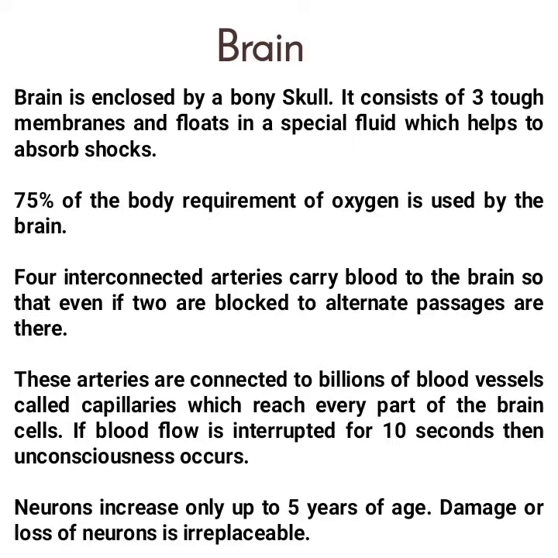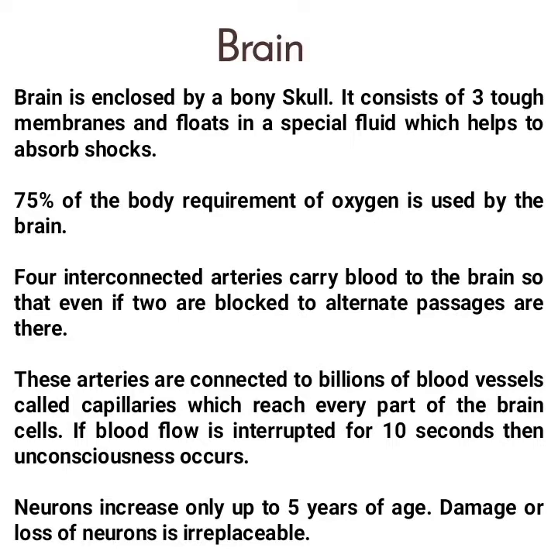Next comes the brain. The brain is enclosed by a bony skull, consists of three tough membranes, and floats in a special fluid which helps to absorb shocks. 75% of the body's requirement of oxygen is used by the brain. 4 interconnected arteries carry blood to the brain so that even if 2 are blocked, 2 alternate passages are there. These arteries are connected to billions of blood vessels called capillaries, which reach every part of the brain cells. If blood flow is interrupted for 10 seconds, then unconsciousness may occur.